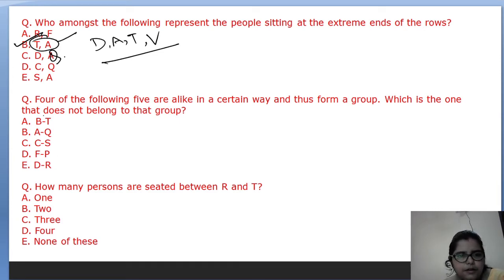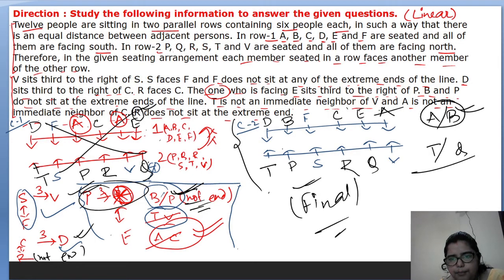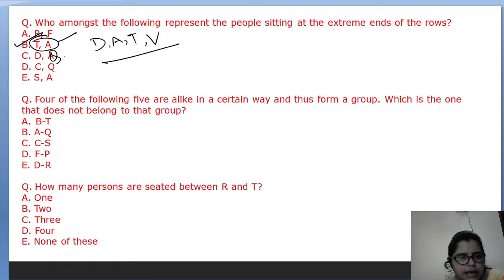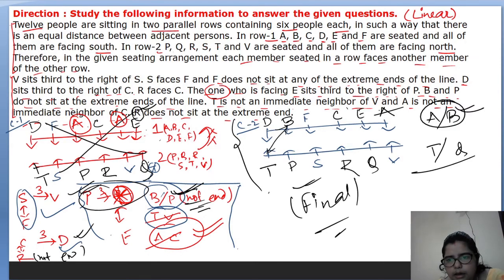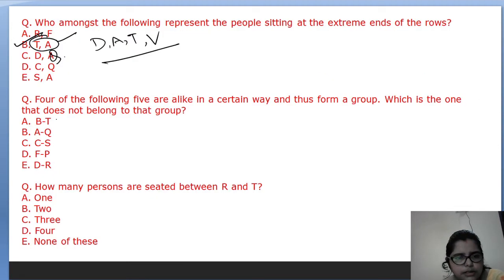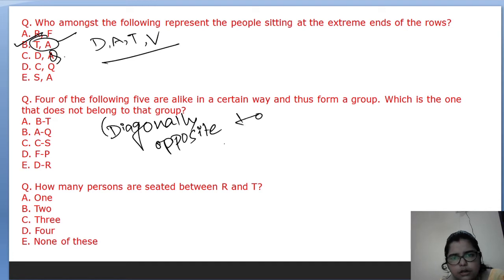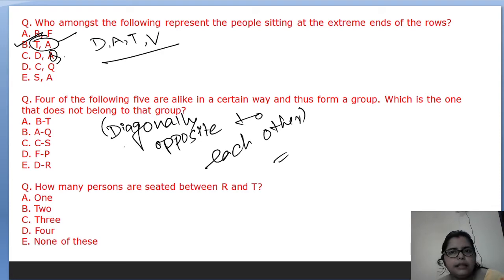Next, four of the following five are alike in a certain way and thus form a group. Which one does not belong to that group? So, B, T, A, Q. Here we have B, T. Okay, no problem with that. Then A, Q, no problem with that. C, S, yes, all are diagonally opposite to each other. So who is not diagonally opposite to the other? That will be the answer.